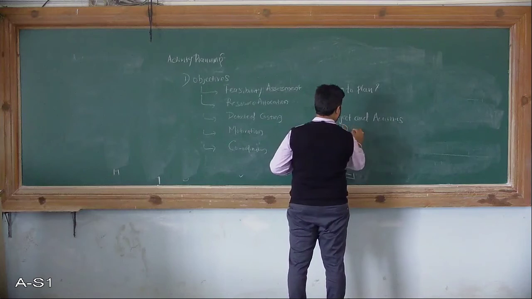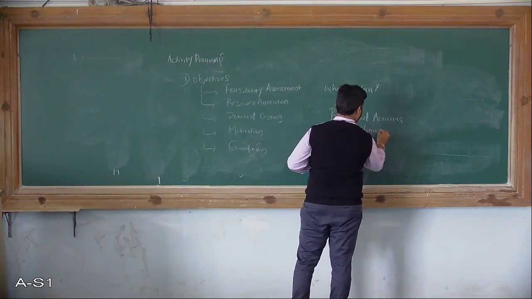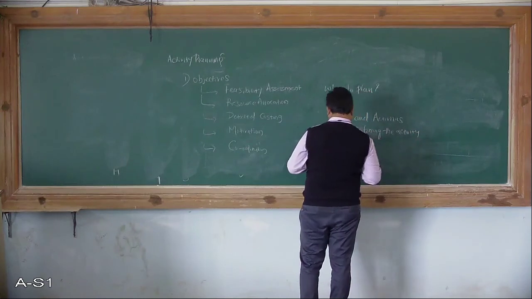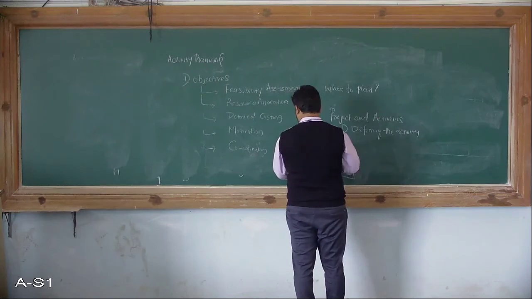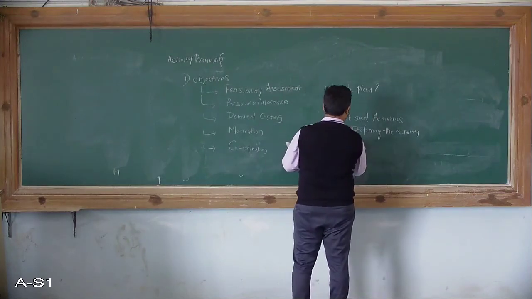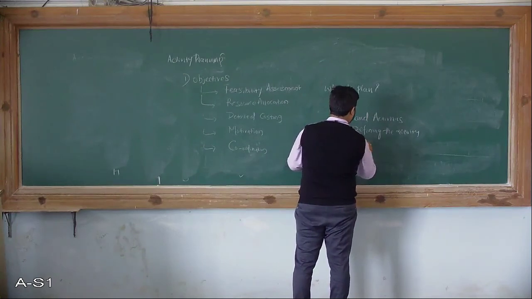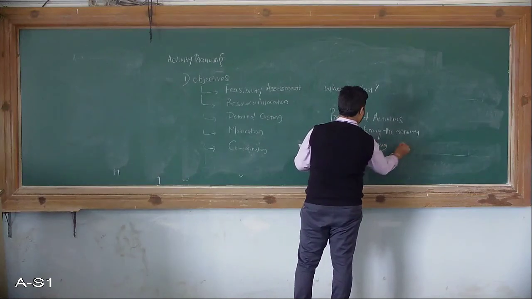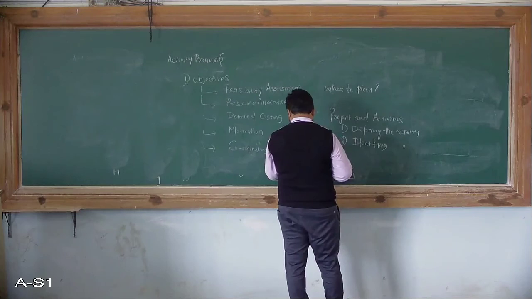First will be defining the activity, then it comes to identifying the activity. So first is defining, then identifying the activity, based on the different aspects involved in that.